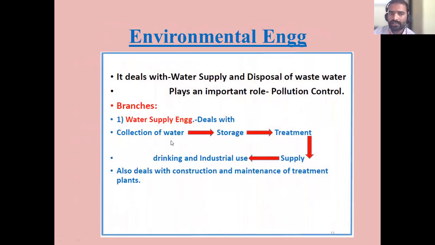This one we discussed in the last class, correct? So there is environmental engineering. This environmental engineering deals with water supply and disposal of wastewater. Air pollution also, some pollution control. So the first one is water supply engineering. Water supply engineering deals with collection of water, storage of water, treatment of water, supply of water to the community, drinking and industrial use for the community. It also deals with the construction and maintenance of a treatment plant. Okay, so this entire thing will come under the treatment plant.